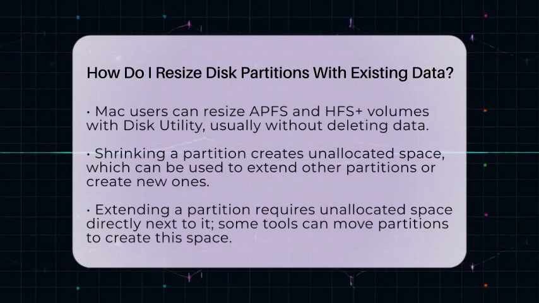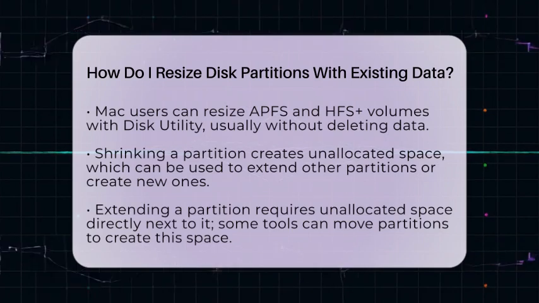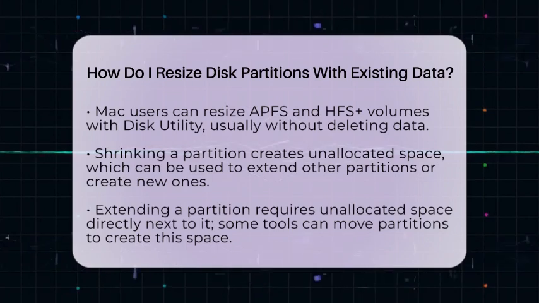When shrinking a partition, the process reduces its size and creates unallocated space. You can then use this space to create new partitions or extend other ones. To do this, select the partition, specify the new size, and apply the changes. The tool might move data to make room, but it will do so carefully.